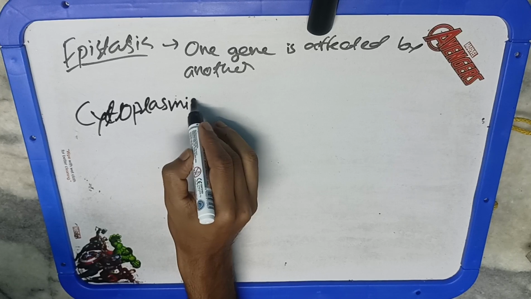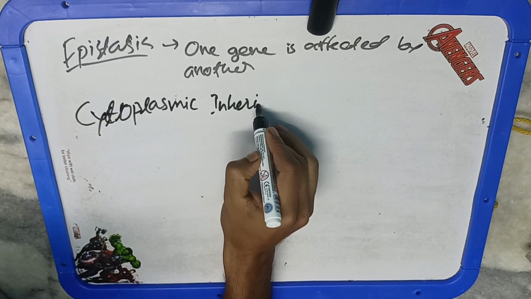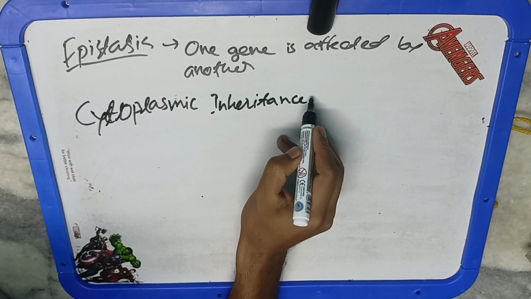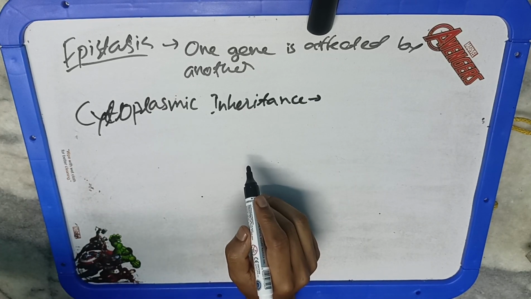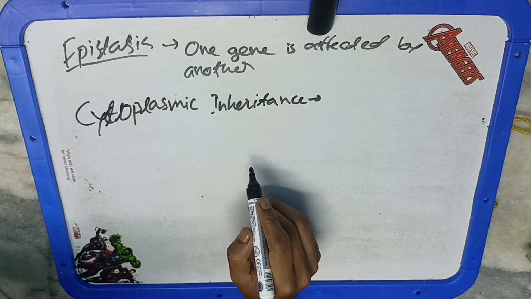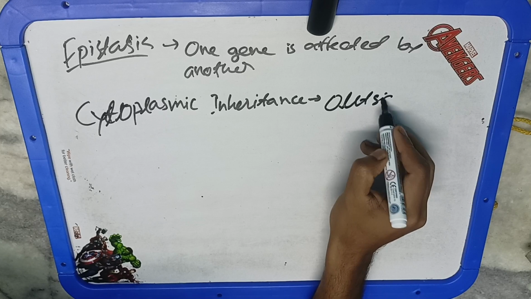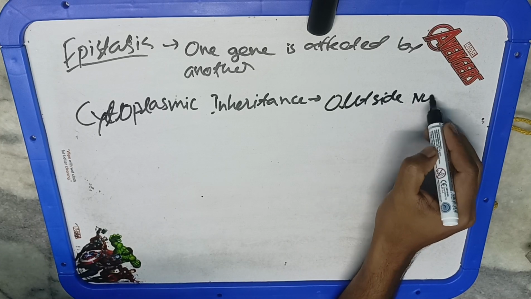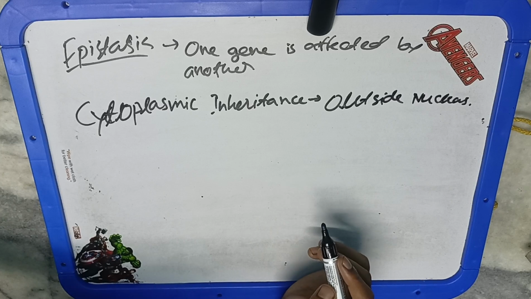So cytoplasmic inheritance is the transmission of genes that occurs outside the nucleus, and it is found in most eukaryotes, commonly in cytoplasmic organelles such as mitochondria and chloroplast. These two autonomous organelles have their own genetic material. So apart from the nucleus, there are two other organelles which contain separate genetic material: one is the mitochondria and the other is chloroplast. Chloroplast is found only in plants.